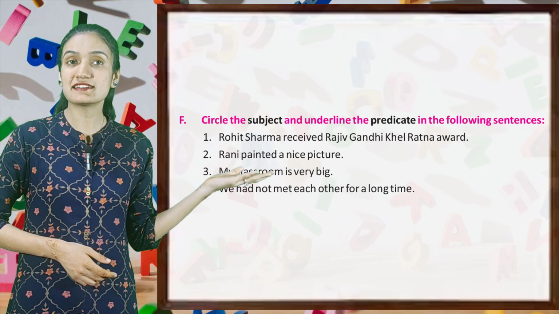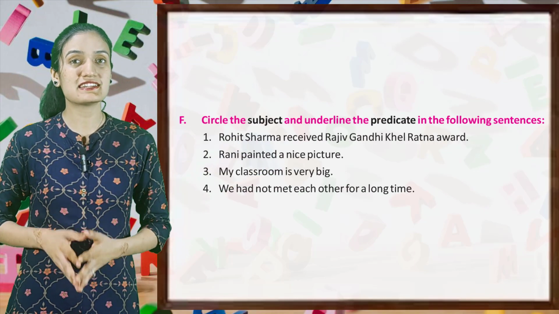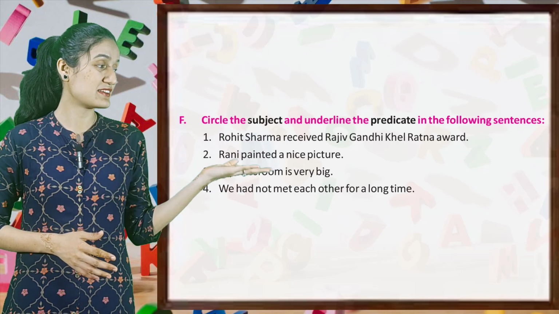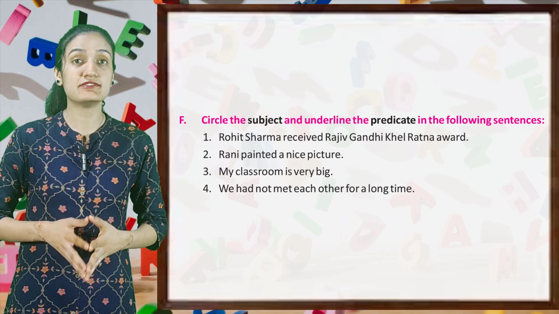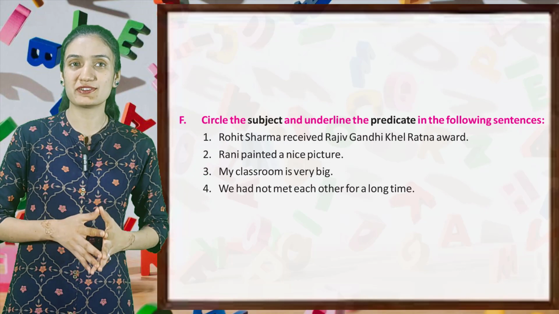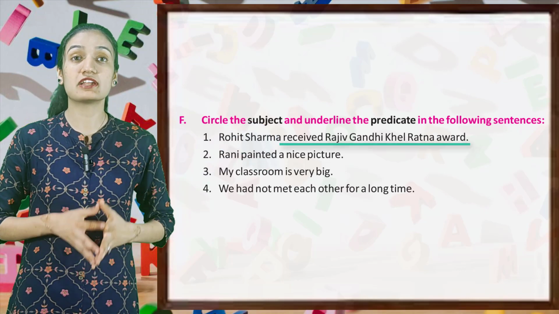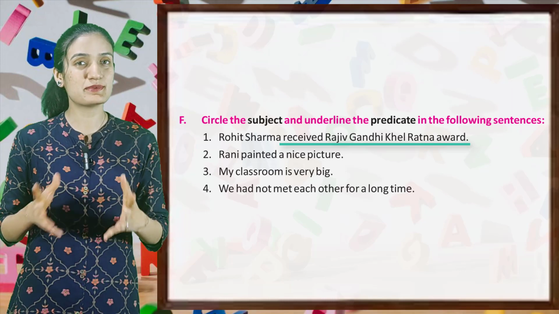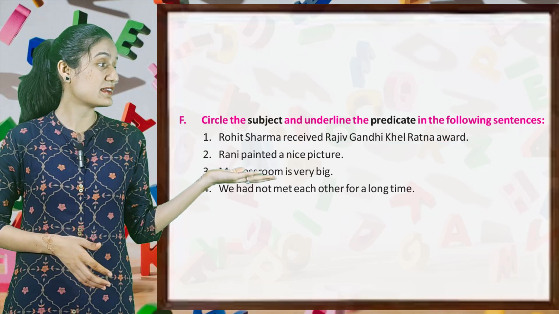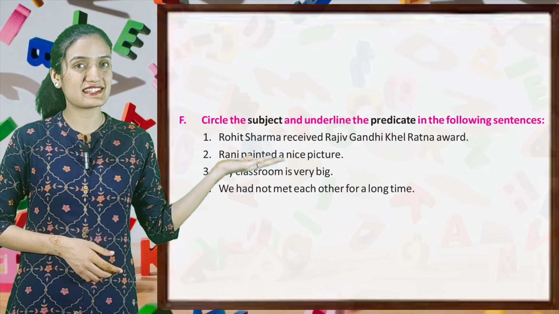Now kids, circle the subject and underline the predicate in the following sentences. First, Rohit Sharma received Rajiv Gandhi Khel Ratna Award. Here, Rohit Sharma is subject and received Rajiv Gandhi Khel Ratna Award is predicate. So in this way, circle subject and underline predicate.